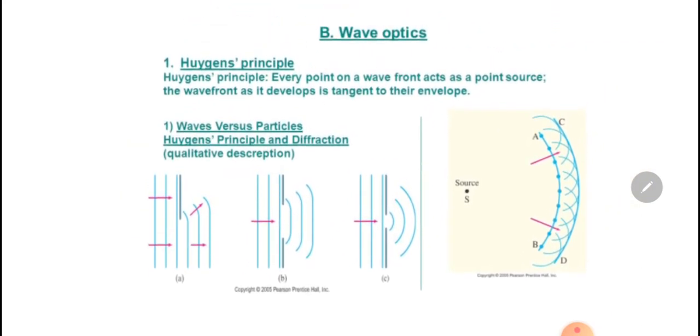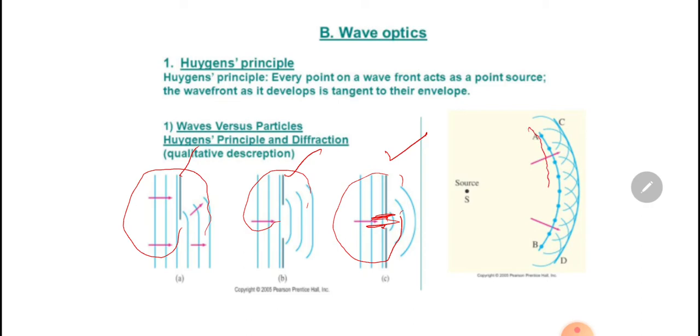Huygens' principle: every point of a wavefront acts as a source of secondary wavelets. The wavefront, as it develops, is tangent to these wavelets. Wave versus particle: this is a diffraction phenomenon. This is also a diffraction phenomenon. Here it is more dominant, here less, here less, because here the width is less, so the diffraction will be more dominant. In this case, this is the wavefront, and this is the secondary wavefront. This is the primary source.